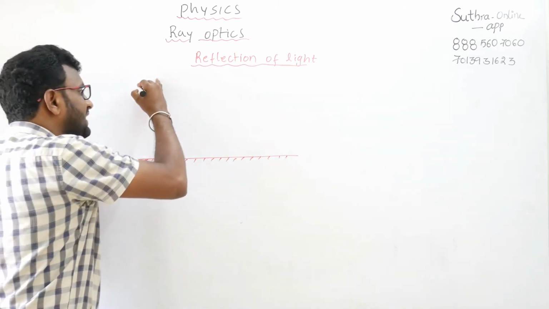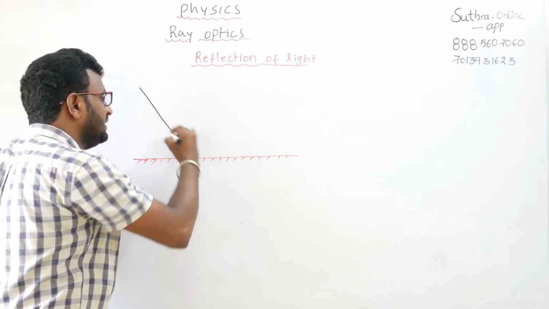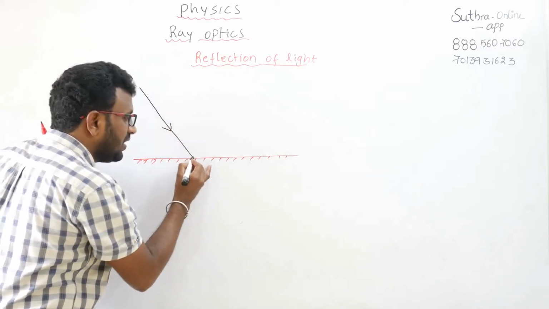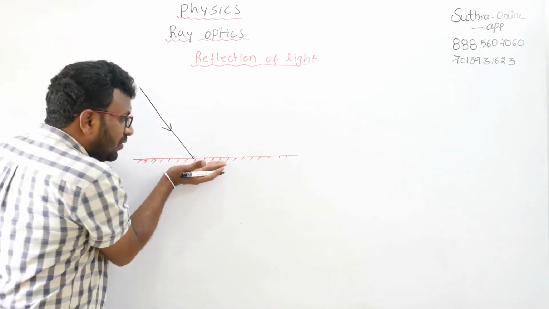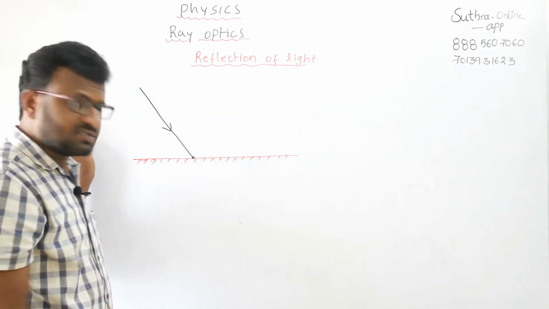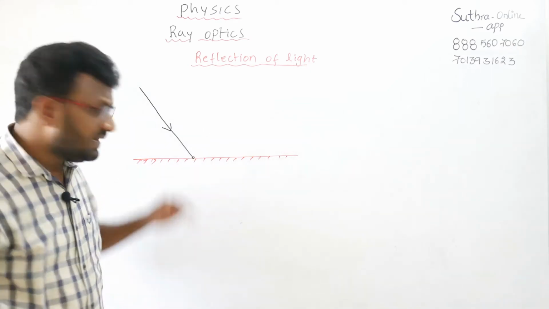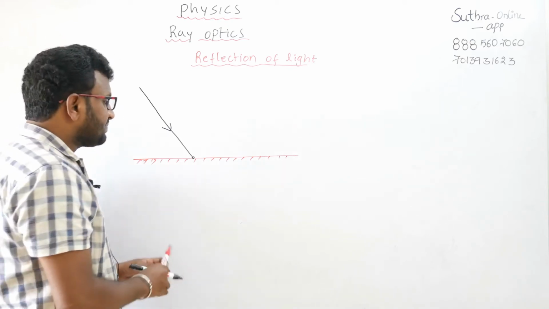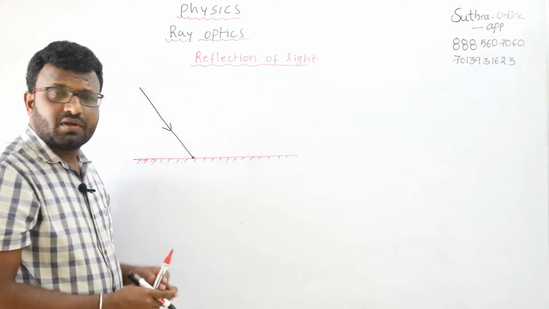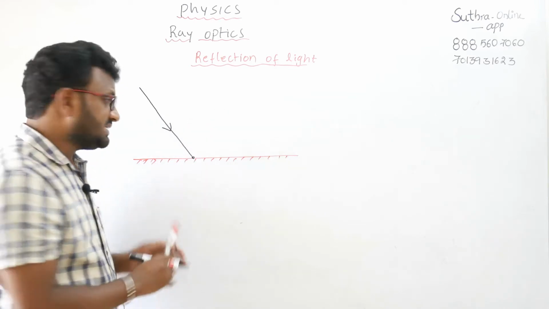If any ray of light coming from a source of light is incident on the surface of the mirror, and there is no coating, the ray enters the glass. But here, due to the coating or the rough surface, the ray again enters the same medium.